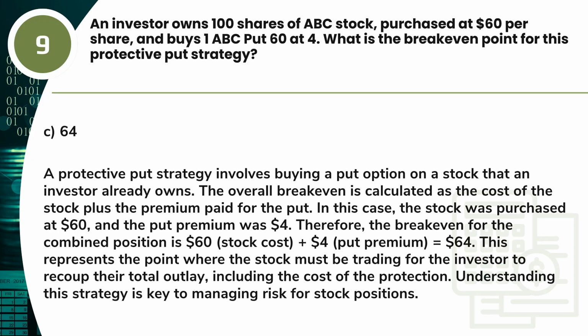Answer. C. 64. A protective put strategy involves buying a put option on a stock that an investor already owns. The overall break-even is calculated as the cost of the stock, plus the premium paid for the put. In this case, the stock was purchased at $60, and the put premium was $4. Therefore, the break-even for the combined position is $60, stock cost, plus $4, put premium, equals $64. This represents the point where the stock must be trading for the investor to recoup their total outlay, including the cost of the protection. Understanding this strategy is key to managing risk for stock positions.